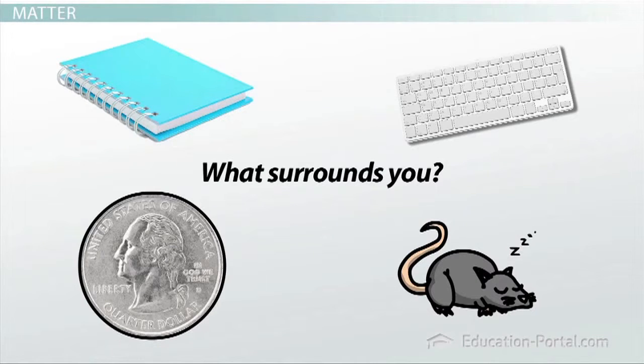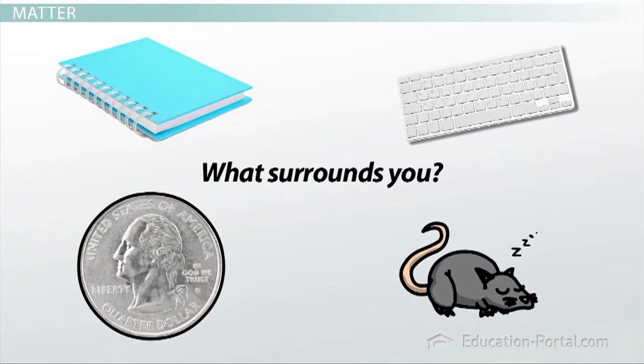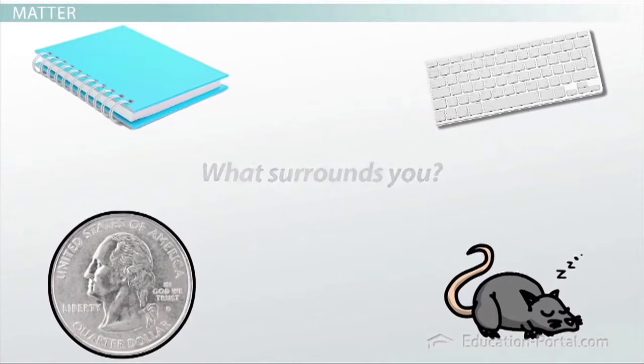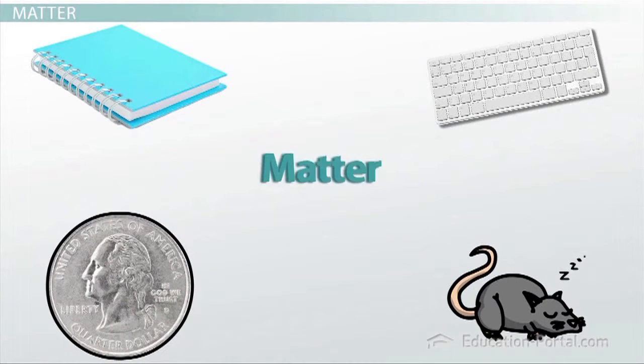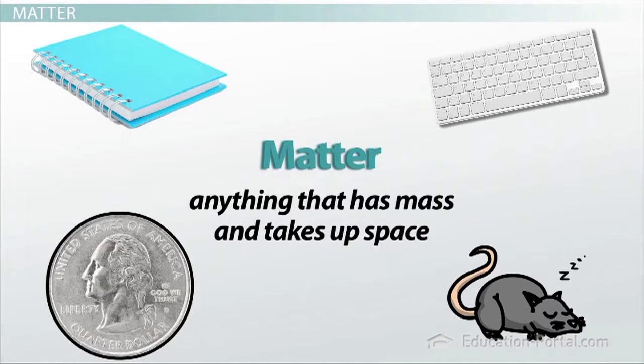You may be able to come up with some similarities, but one key similarity is that they are all matter. Matter is everything around you. Your pencil, a book, even you are matter. One of the most important things that chemists do is describe matter. Matter is anything that has mass and takes up space.